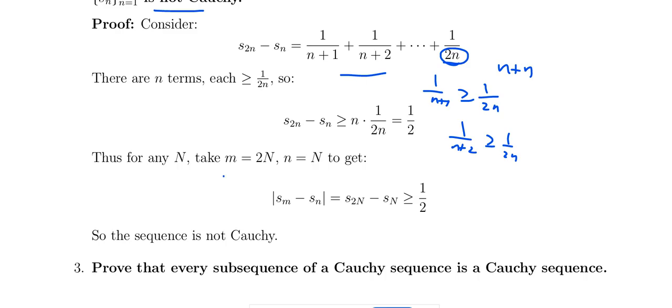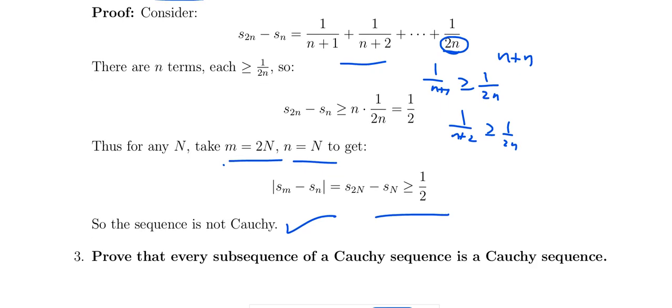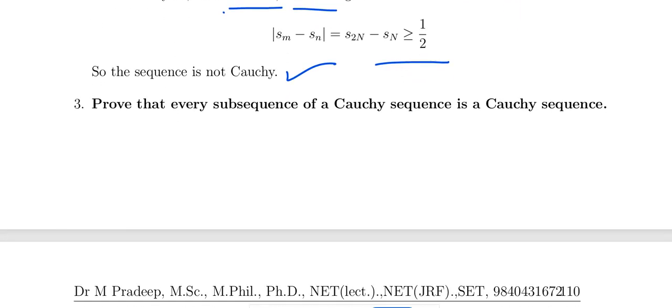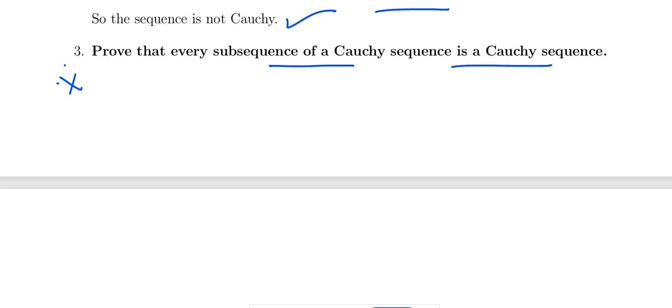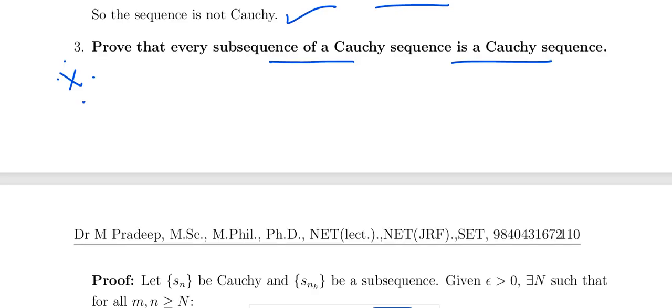So from this, for any n, m equal to 2n, n equal to n, the Sm minus Sn, S2n minus Sn is greater than or equal to 1 by 2 வருது. So this is not a Cauchy sequence. Every subsequence of a Cauchy sequence is a Cauchy sequence. That is a very important one.